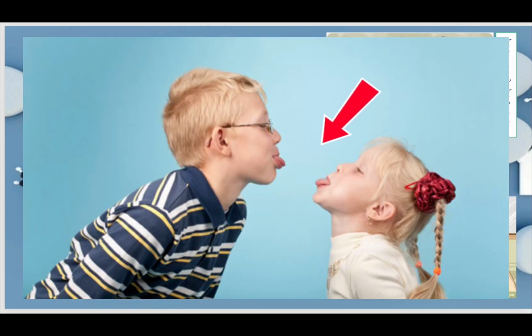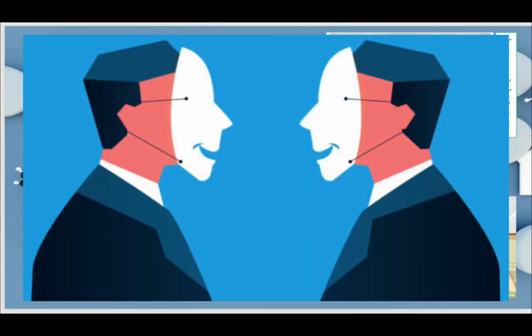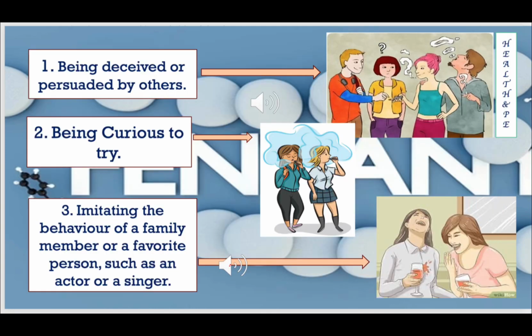So imitating the behavior of a family member or a favorite person, such as an actor or a singer, is not a good thing. So don't imitate others. Just be mindful, just be careful. That's why, addiction, we are talking about addiction. So don't even try to imitate others, even your family members, your parents.